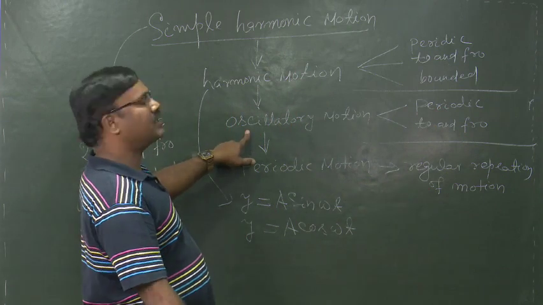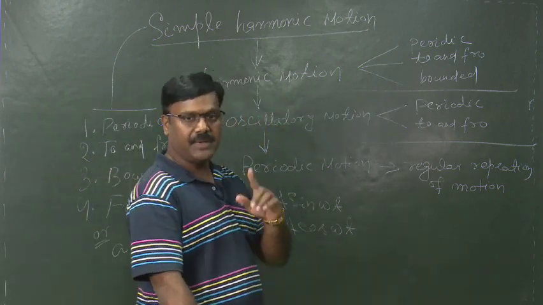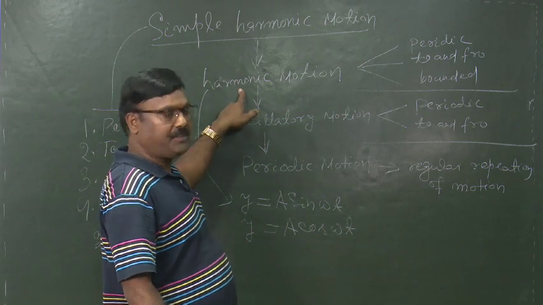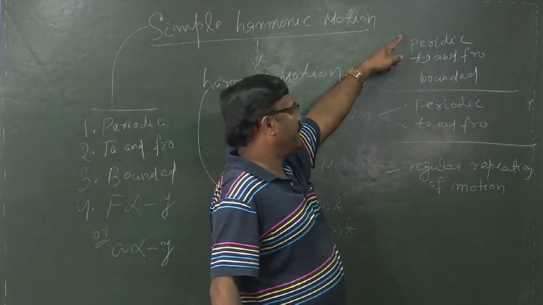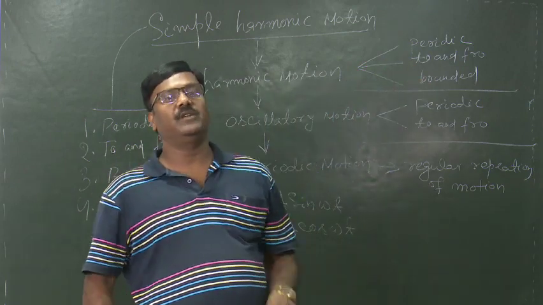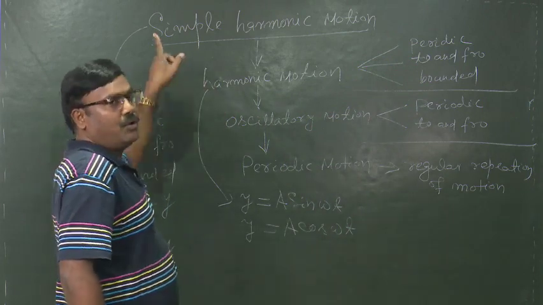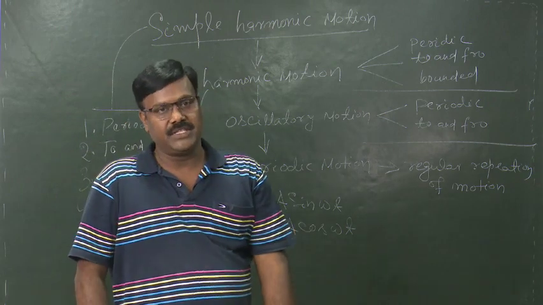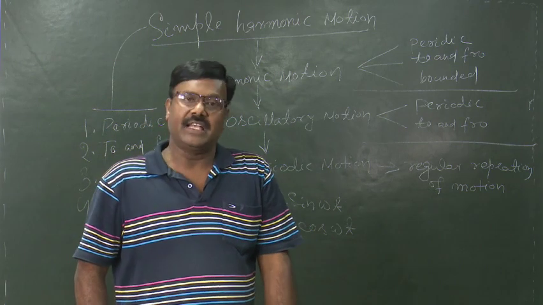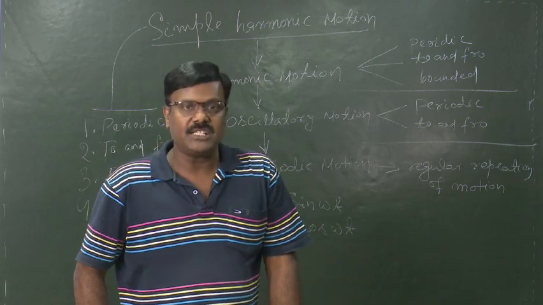Now, oscillatory motion will be harmonic only when it is bounded. That means any type of motion will be harmonic motion if it satisfies the conditions like periodic, to and fro and bounded. Now, a harmonic motion will be simple harmonic when the force acting on it varies directly with the negative of the displacement. That means its acceleration should vary directly with the negative of the displacement.